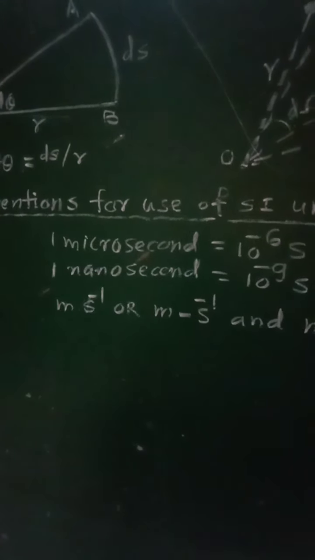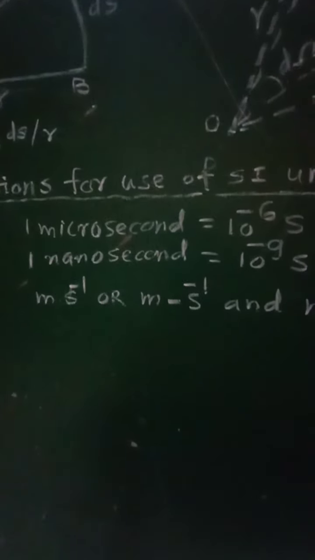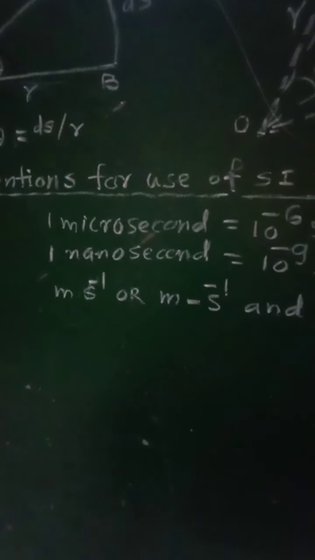start with a capital letter. So instead of writing the full names of the units, if we are writing the symbols, and the unit is named after a person, then its symbol will be written with a capital initial letter. For newton, the symbol N is written capital. For joule, J is capital. For watt, W is capital. So this will be the second rule.